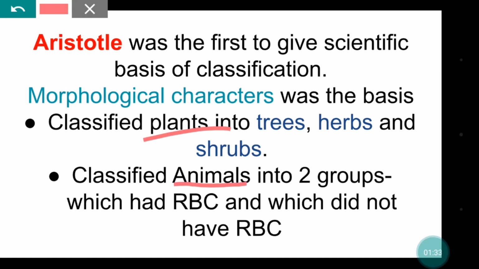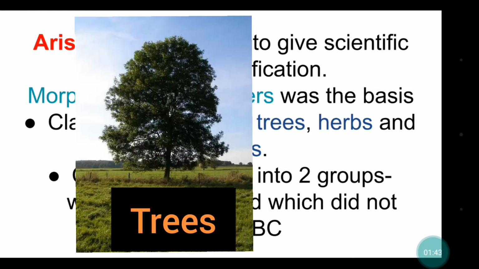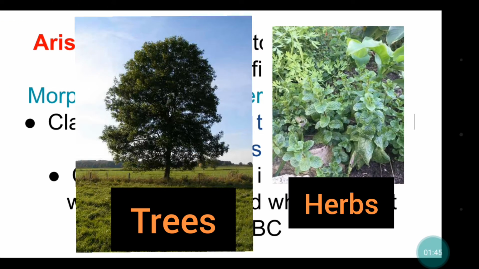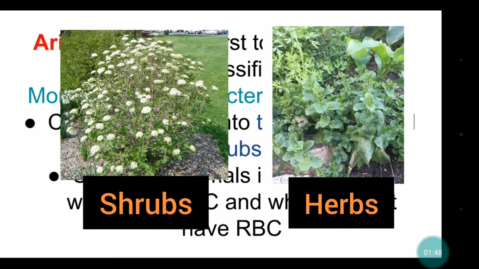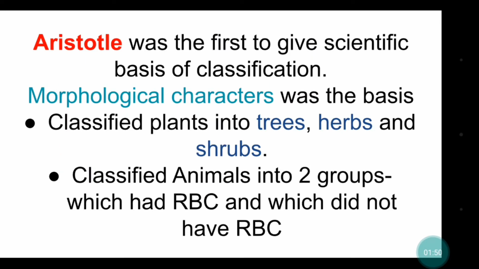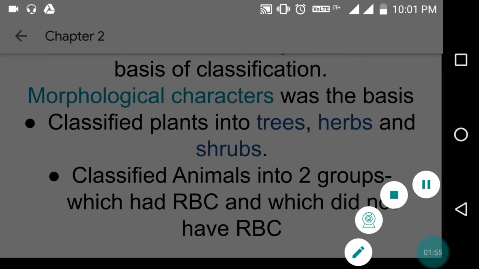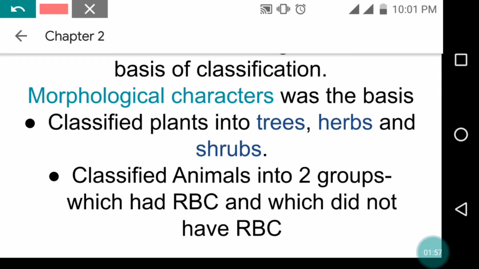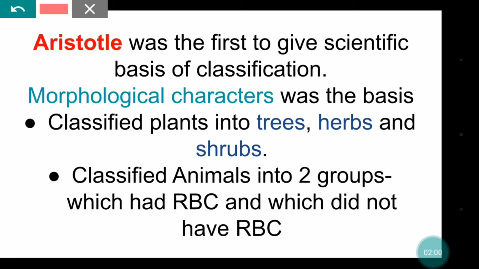It was very easy to classify them this way. Plants were further divided into trees, herbs and shrubs according to size and uses. Again, he classified animals into two groups, that is the organisms which had RBC and which did not have RBC.